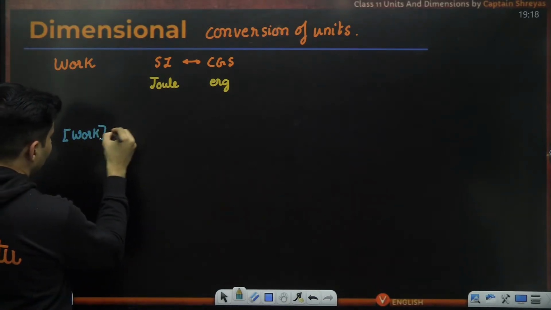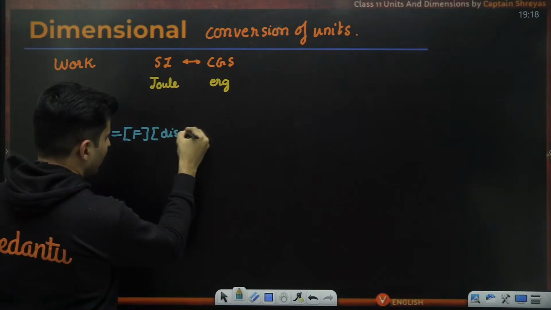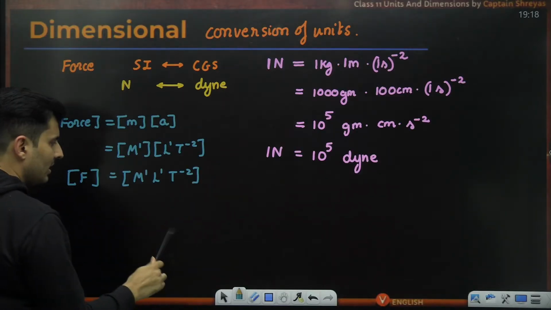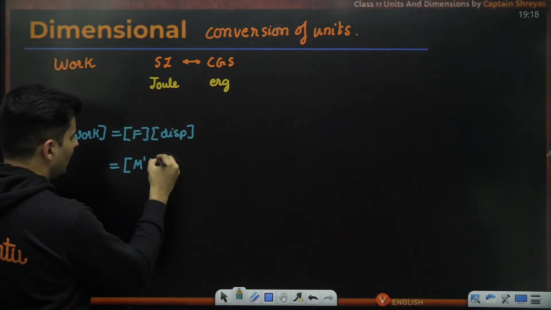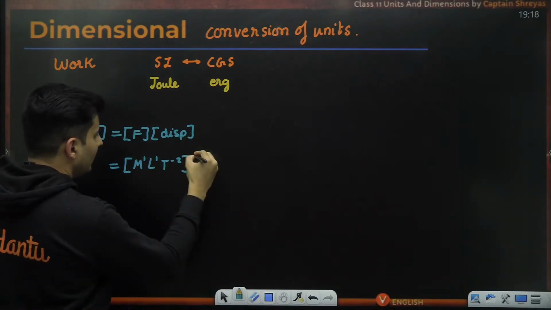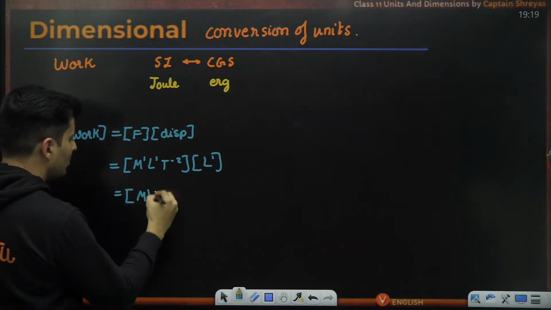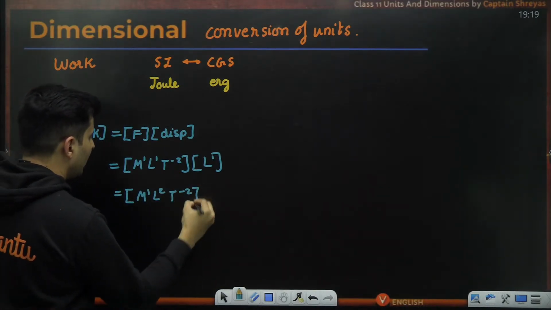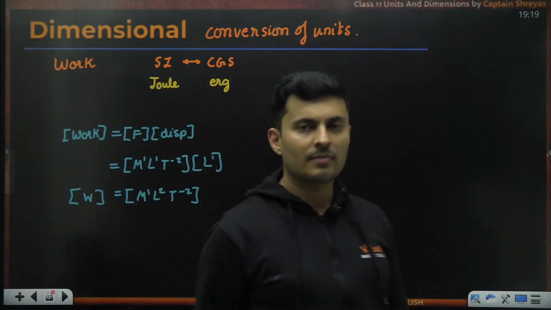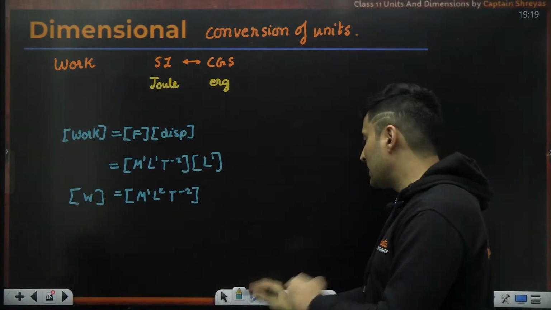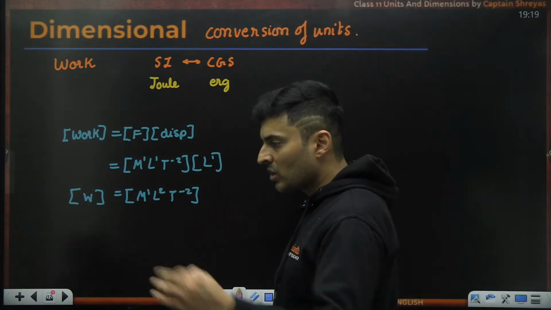Well, work is force multiplied by displacement. Force I already know is M L T raised to minus 2, so this is M^1 L^1 T^-2. Displacement at the end of the day is length. So technically this will become M raised to 1, L raised to 2, T raised to minus 2. So the dimensional formula of work is sorted. Okay, keep that aside. Now let's start with the actual conversion. I want to go from joule to erg.